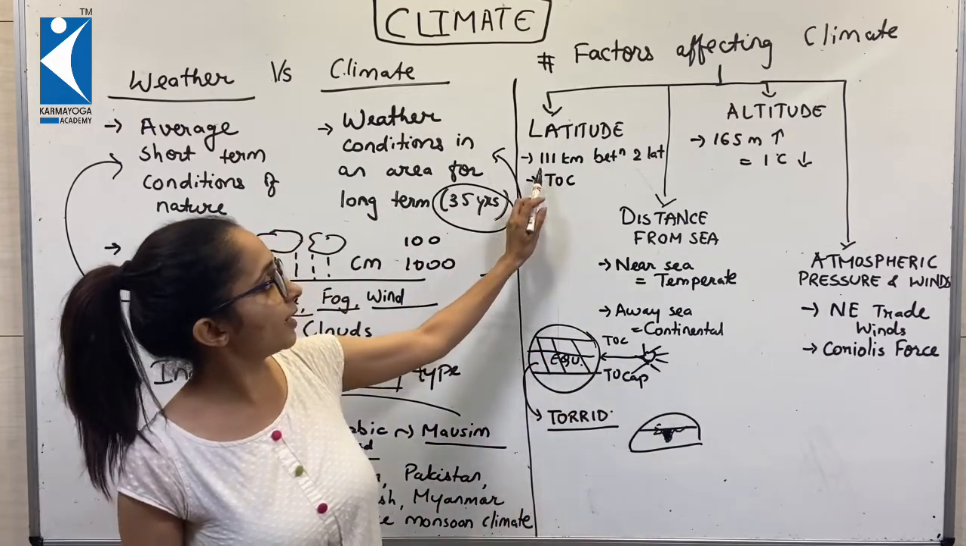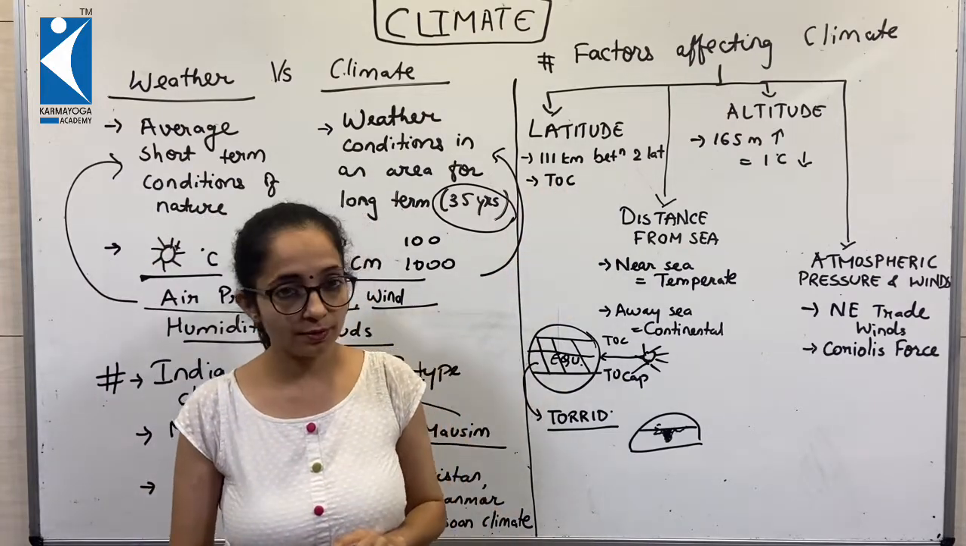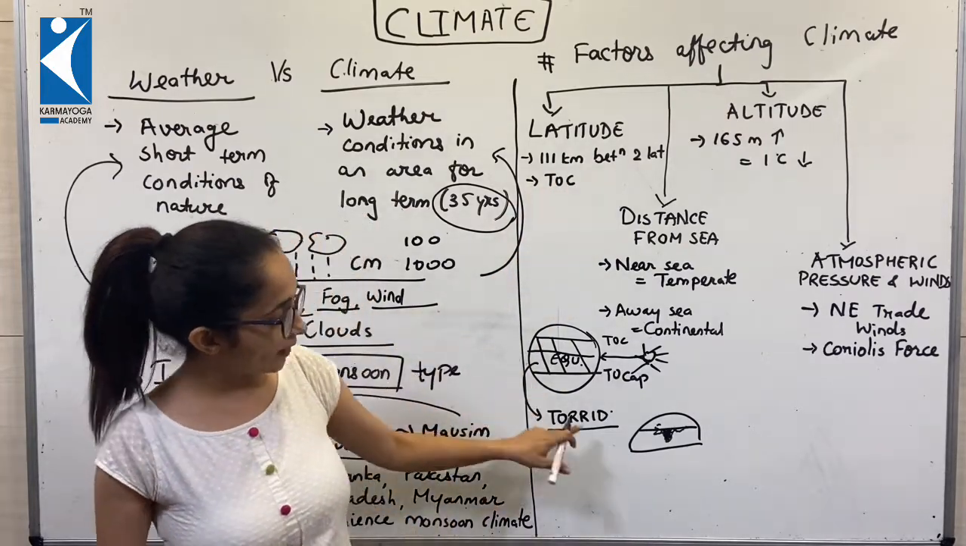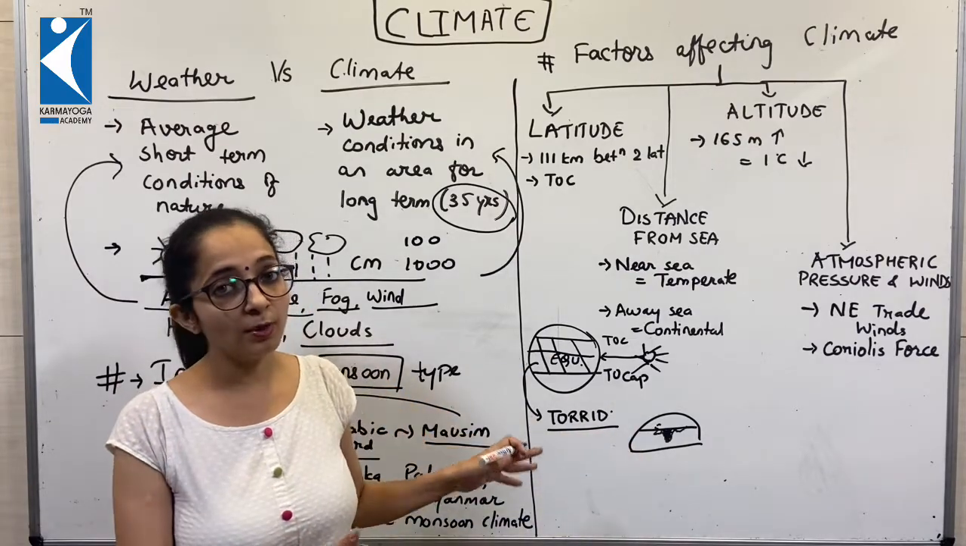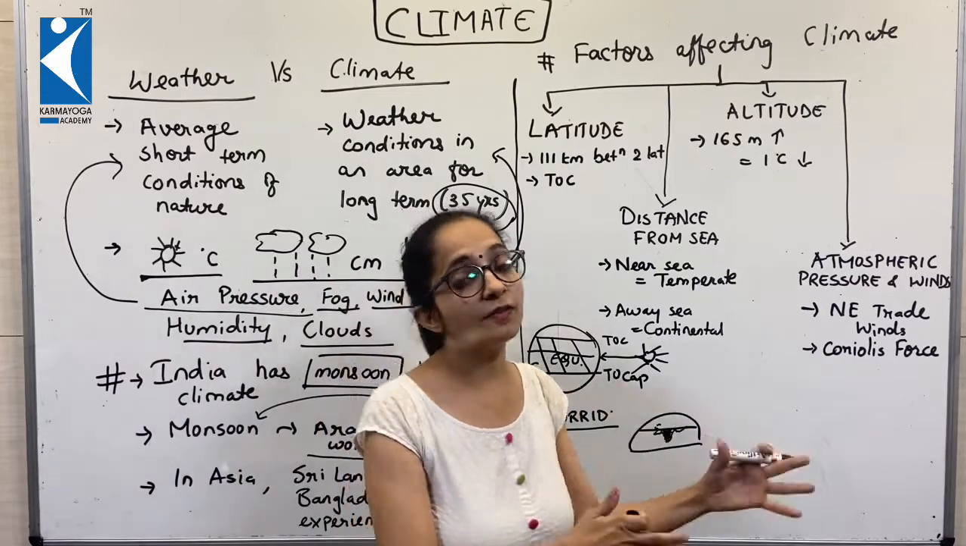Here I have written that there is a gap of 1 kilometer between two latitudes. And the Tropic of Cancer is what you have to remember to understand how there can be a difference in climate at different regions on the globe.